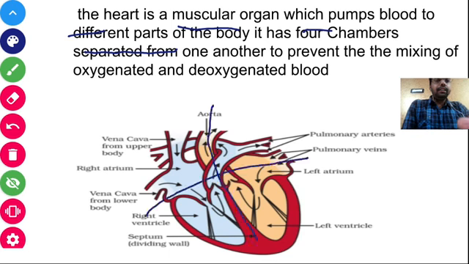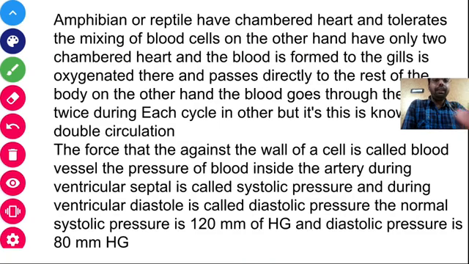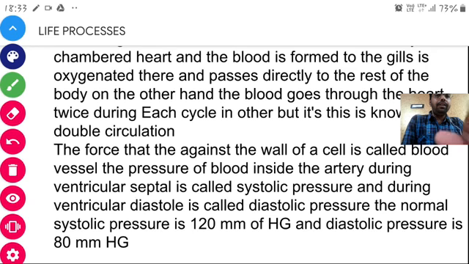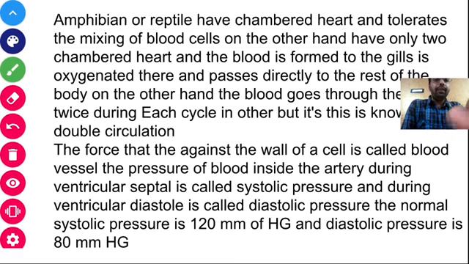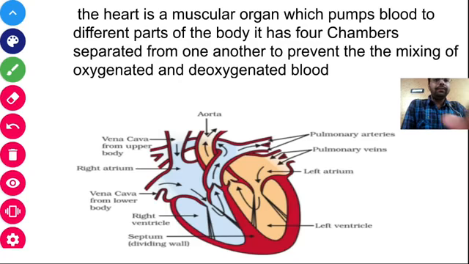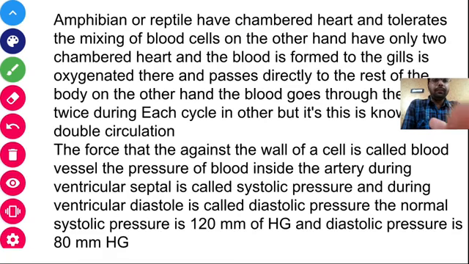That is, the atrium and the ventricles are separated by a septum, whereas in amphibians there is a mixing of the blood, as they have a 3-chambered heart. So the oxygenated blood and the deoxygenated blood get intermixed with each other and the circulation is not completed.